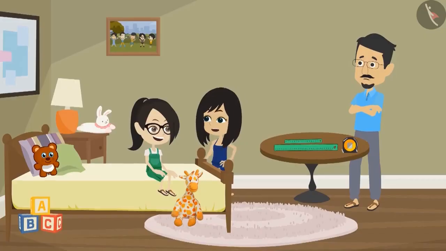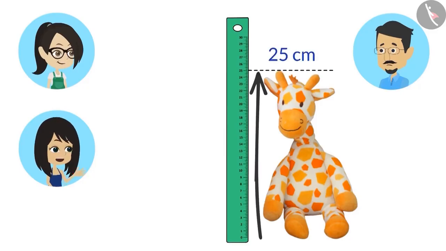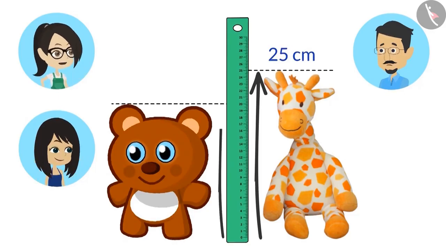Absolutely right. Come, let us measure our toys, Vandana. I will measure the length of my toy giraffe. Now let us see what is its length. Your giraffe is 25 centimeters tall. Now I will measure the height of my bear. Now let's see what is its height. Your bear is 20 centimeters tall.